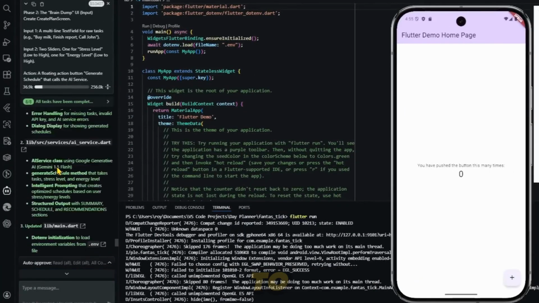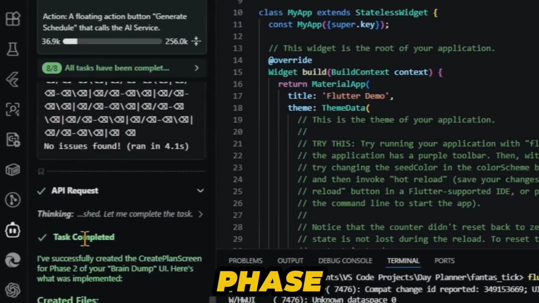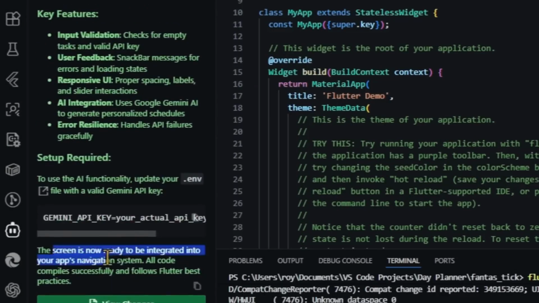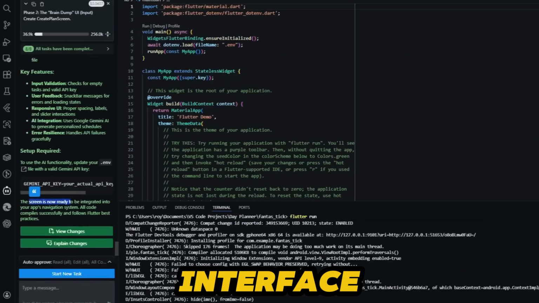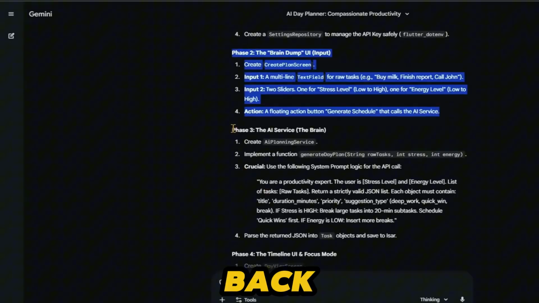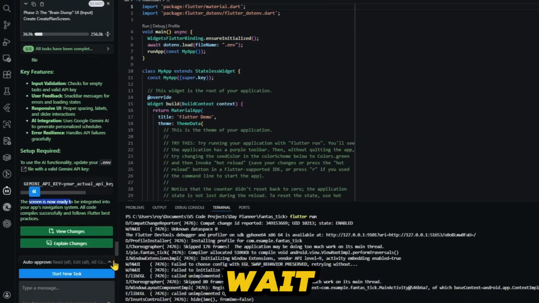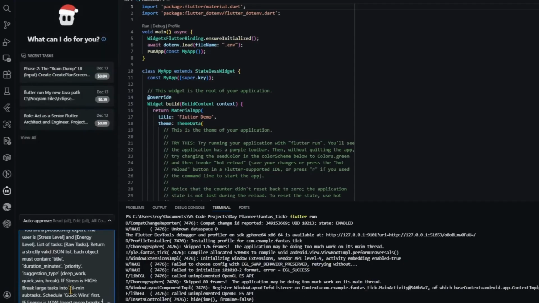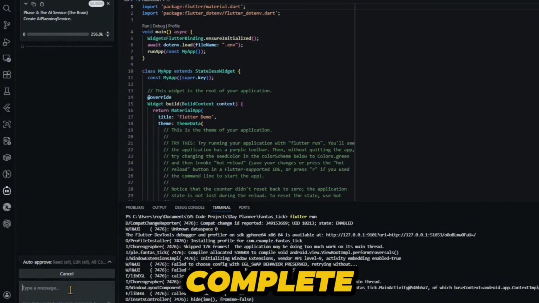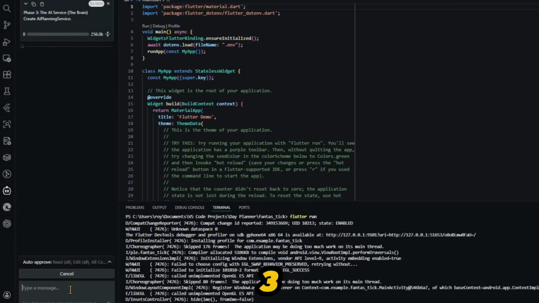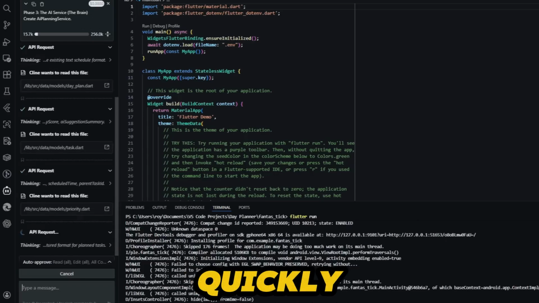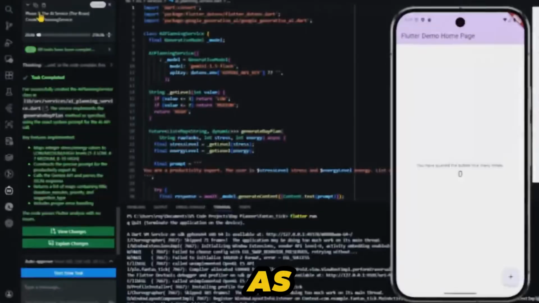Now let's go directly to phase 3. In phase 3, what do we have to do? We have to create a user interface. Copy, come back, start new task, enter, once again enter, and again you have to wait for phase 3 to be completed. Now this time phase 3 is also complete. Key features implemented which are shown here were part of phase 3 and are completed. Now quickly, let's go and complete phase 4 as well.